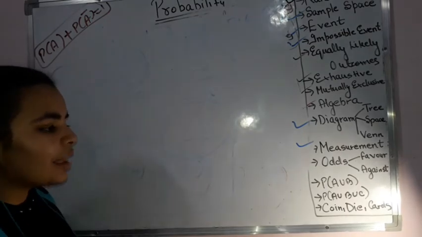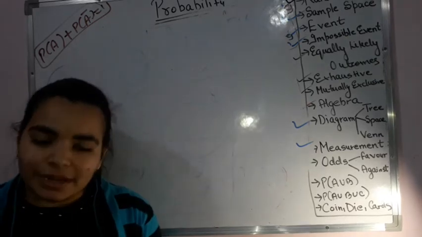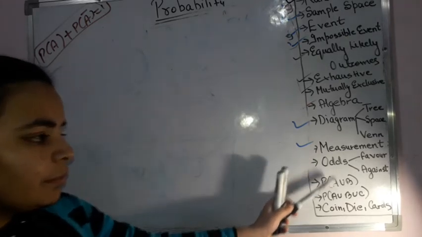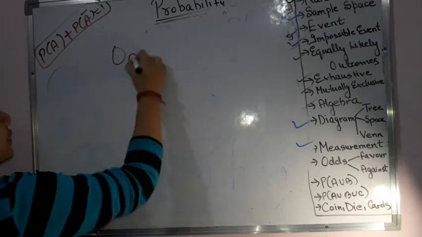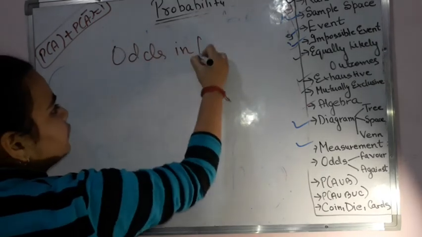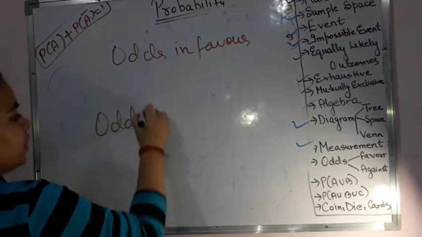Now coming to the thing that you haven't done in class 10th, and that is the odds. Odds is also something very simple, with a name you can remember it. Now when we are writing odds, 2 conditions will be there: odds in favor of, and the second condition, odds against an event.